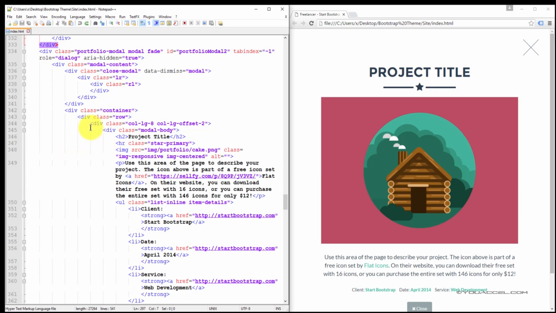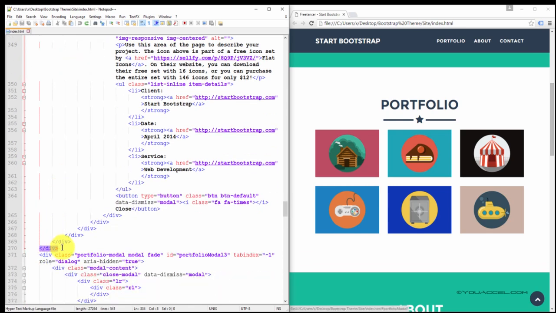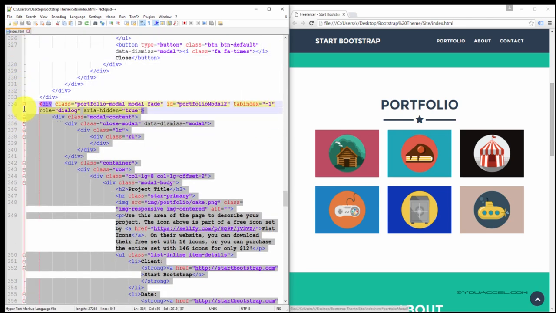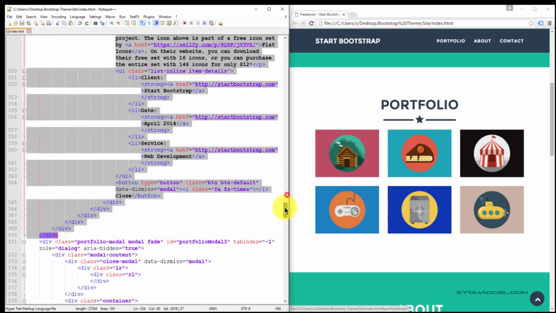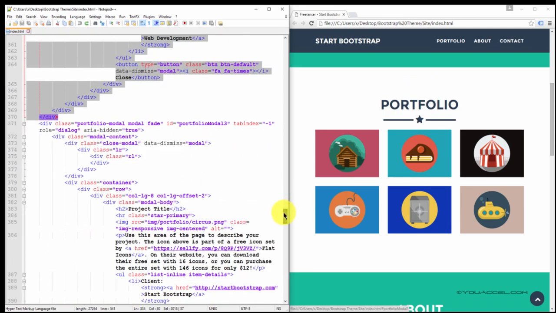Say, for example, I didn't want 6 modals. Well, I could just delete this entire code block, and that would remove the modal. That would remove portfolio modal 2. So it's very easy to work with these themes. You can just delete and add depending on what your needs are. It's more or less just a matter of copying and pasting.